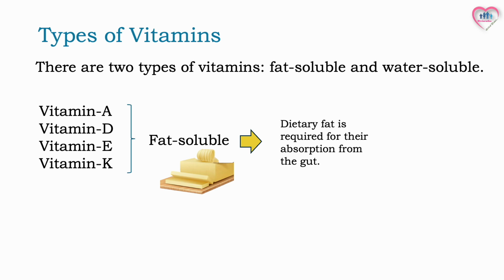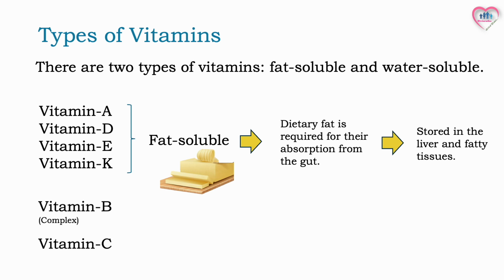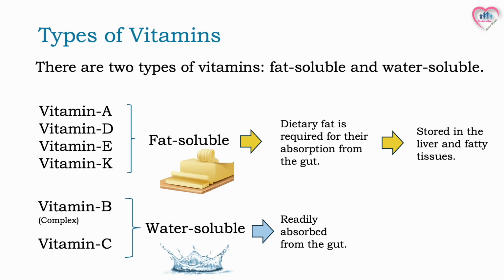They are stored in the liver and fatty tissues. Unlike water-soluble vitamins, they are not readily excreted from the body. All B vitamins and vitamin C are water-soluble vitamins and hence readily absorbed from the gut. Unlike fat-soluble vitamins, they are not stored in the body and are readily excreted, so we do not have their reserves. Therefore, we need to take them regularly.